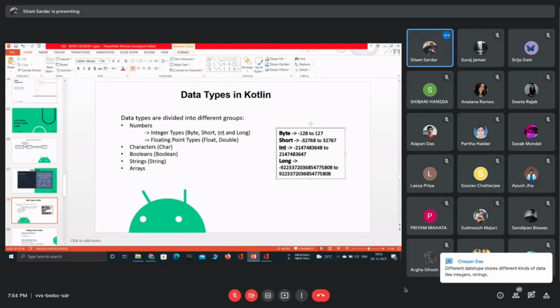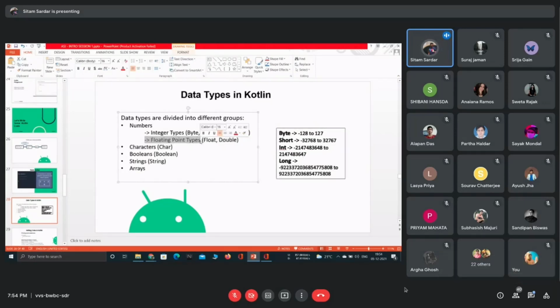And what is for floating point types? Floating point types are basically for storing decimal points. See that for byte, short, int, long, all the data types we are storing are whole numbers, right? But we never store numbers with decimal places like 0.2345 there.